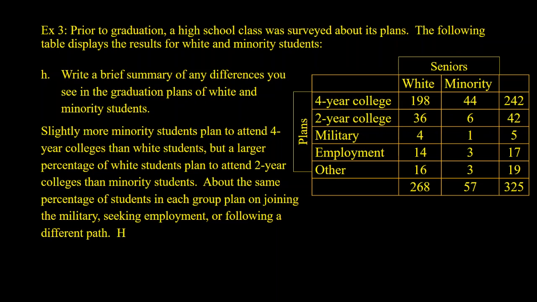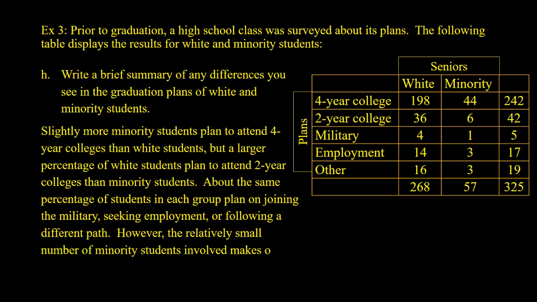However, the relatively small number of minority students involved makes our results a bit uncertain. So we'd like to have a larger group of minority students in proportion to the whites. And it's not the 57 that's such an issue, but only 1 for military, 3 for employment, 3 for other. We'd like to see larger numbers in those groups. Just 1 out of the 57 planning the military doesn't give us as clear of information as we would like.